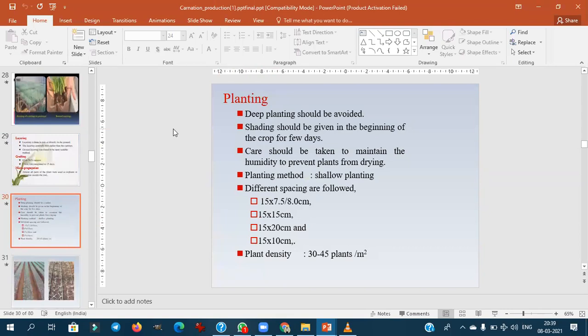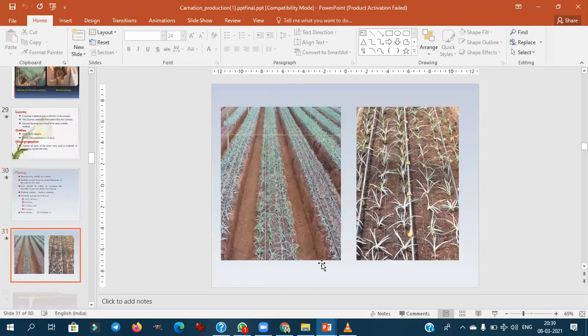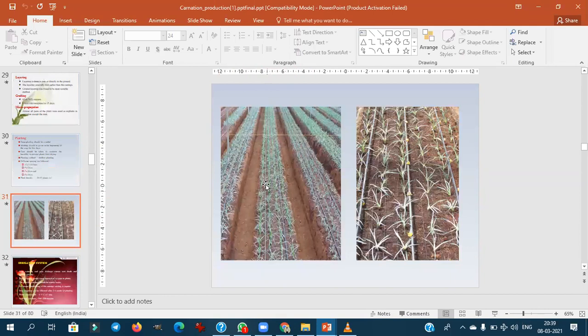Then with respect to planting, you know how to plant, and the plant density is very important. Per meter square, 30 to 45 plants will be accommodated. This is the method. The 2-row method or the 4-row method is followed. On the 2 laterals, beside that, we'll plant the 2 rows of carnation.